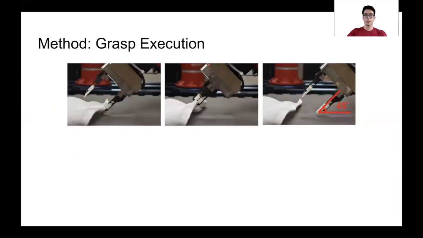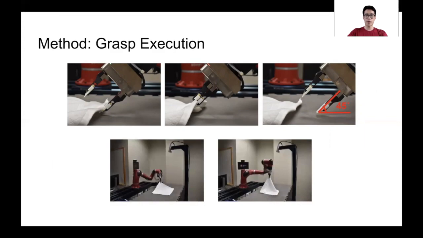In order to execute the grasp, we define a non-learned sliding grasp maneuver. The sliding maneuver gives the robot a better chance to grasp the edge of the cloth lying flat compared to a pinch grasp, and helps isolate an edge or corner lying on top of the rest of the cloth.